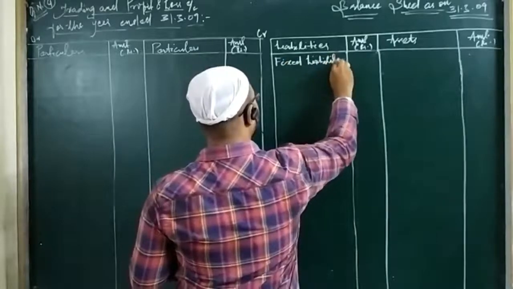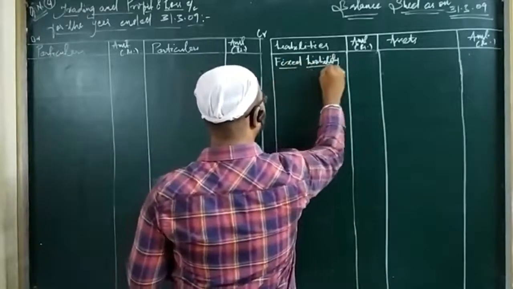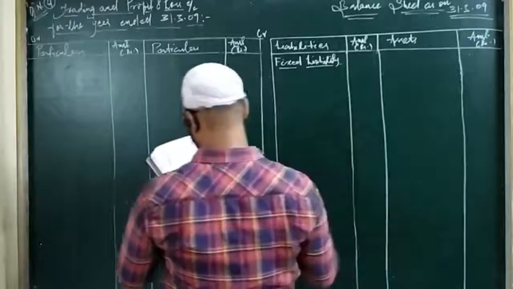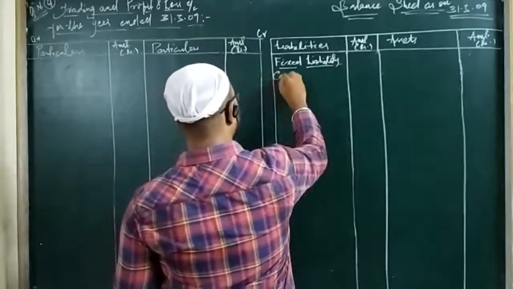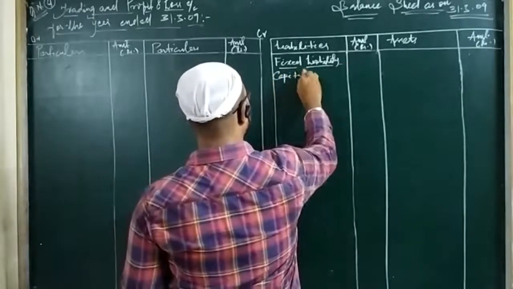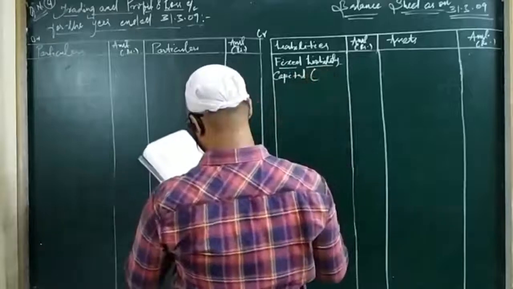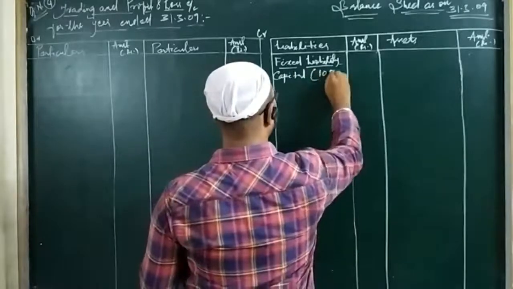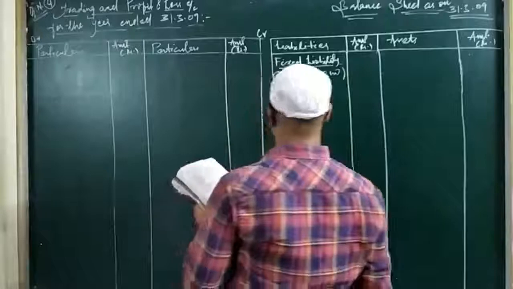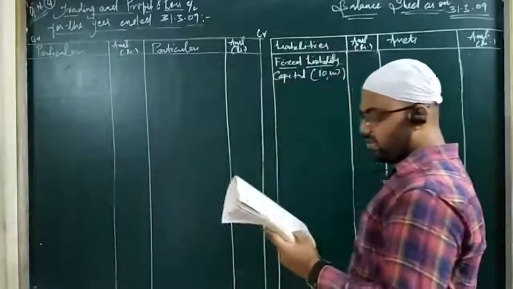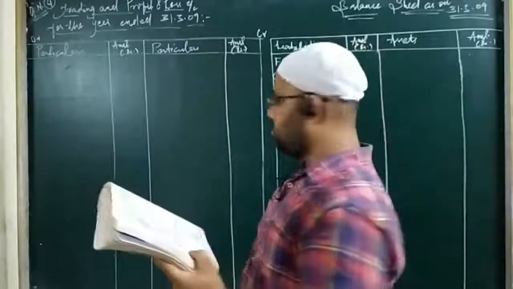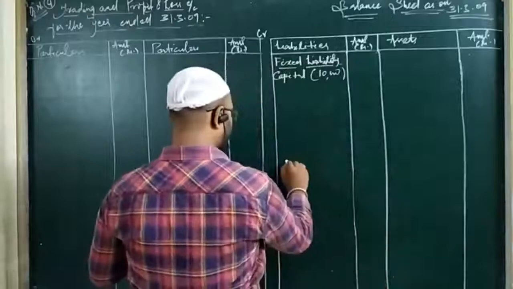And capital, even in the chapter where adjustments were not there, is supposed to be an adjustment, and obviously in this chapter it happens to be an adjustment again. So capital given is 10,000. Since there are adjustments to it, I will keep it in the inner column. Then creditors, there is no adjustment regarding the creditors. So creditors are a current liability. So I will write it over here.